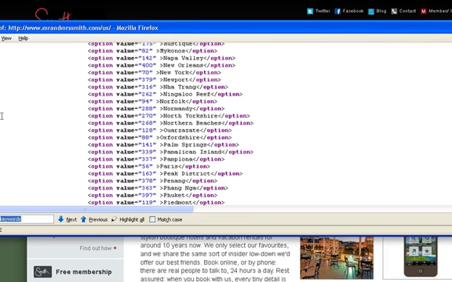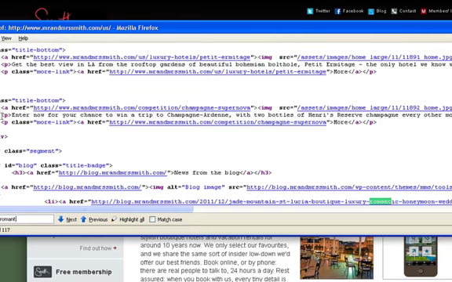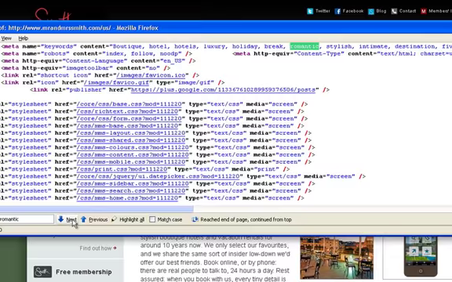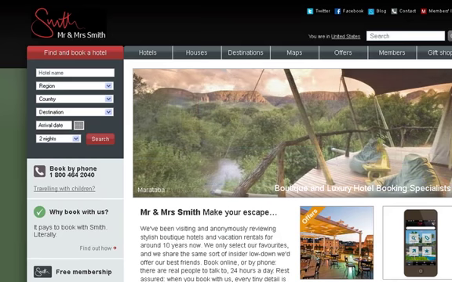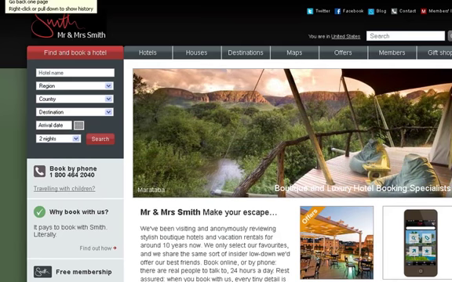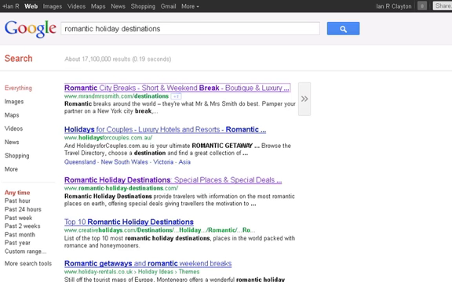Let's just look at that. Now I'm going to go and do a find and look for romantic. Okay, we've got romantic down here, down towards the end of the page. It is up into keywords. So they've got 2 words that are romantic in here. They've got a PR of 4. So they are obviously doing something externally that's working for them. So that means that keyword optimization is not going to make us better than them. We've got to do something other than that.